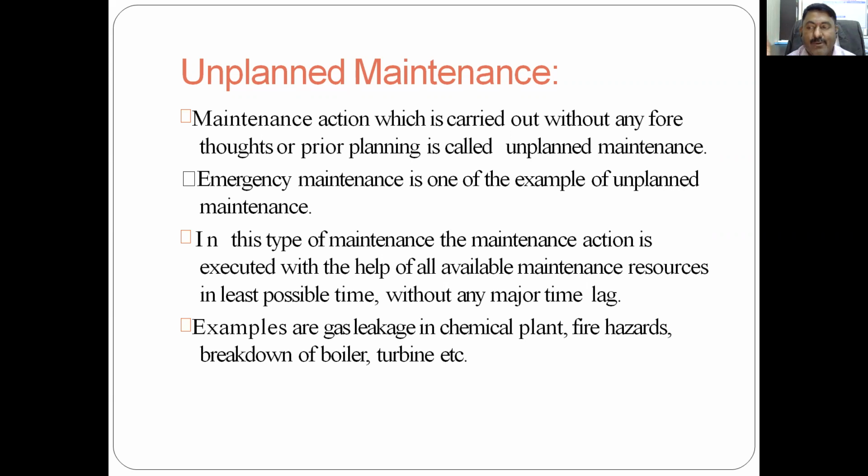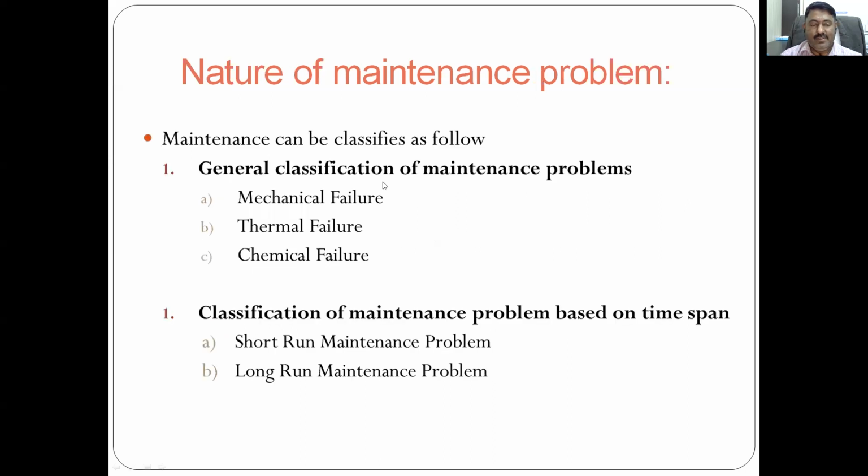then breakdown of the boiler, then the turbine. So here there are many cases you can see. These are the examples: gas leakage in a chemical plant, or in a sugar industry, any tank leakage. So it is not decided beforehand. Any fire hazards in any industry, then breakdown of the boiler, sudden stoppage, then breakdown of the turbine, sudden stoppage. Like that you can consider many examples, and this is the unplanned type of maintenance.